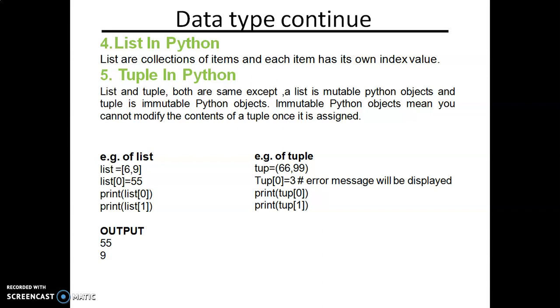Lists are collections of items. Each item has its own index value. Lists and tuples are the same except a list is a mutable Python object and a tuple is an immutable Python object. Immutable Python objects means you cannot modify the content of the tuple once it is assigned. Example: here we can use the list 6, 9; list[0] equal to 55, then print the list, then 55 will replace 6 and 9 stays as it is. Tuple 66, 69; tuple[0] equal to 3 gives an error message because a tuple is an immutable type.